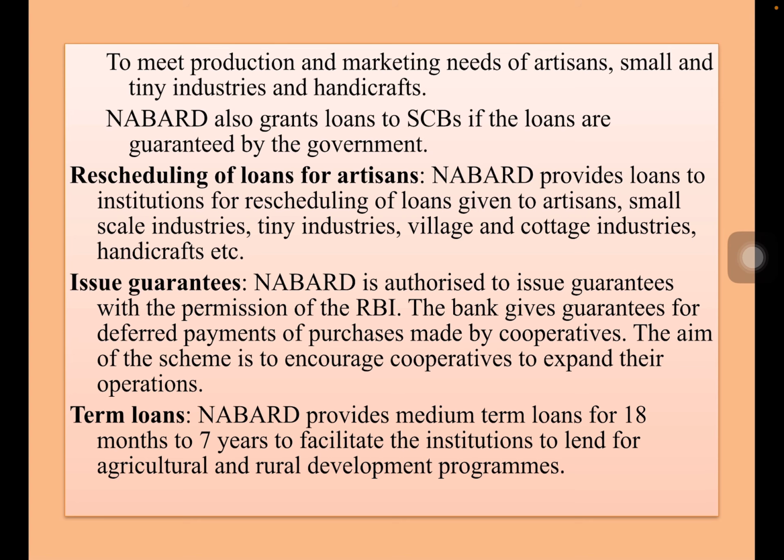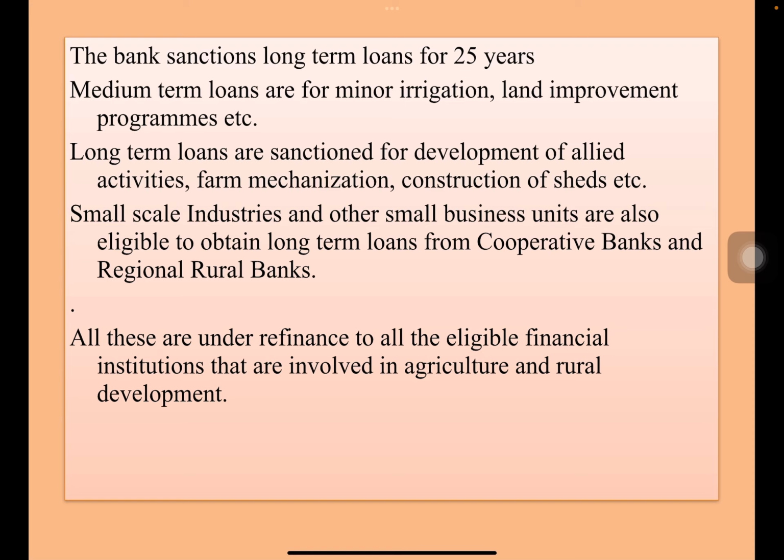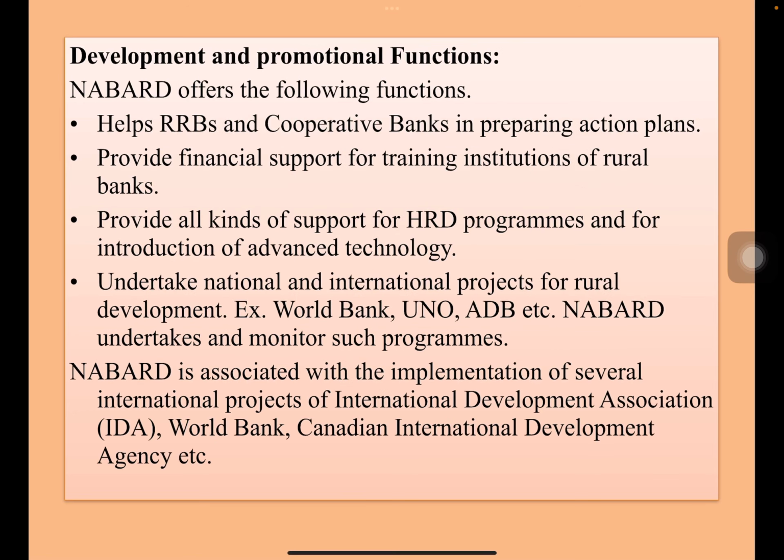Medium term loans are usually given for 18 months to 7 years, and long term loans are up to 25 years. Medium term loans are given for minor irrigation projects, land improvement programs, etc., whereas long term loans are for development of allied activities, farm mechanization, etc. Small scale industries and small business units are also eligible to obtain long term loans from cooperative banks and regional rural banks under this head. Of course, all these are only through other banks. NABARD cannot give directly.